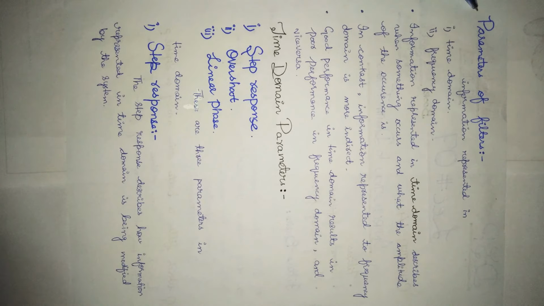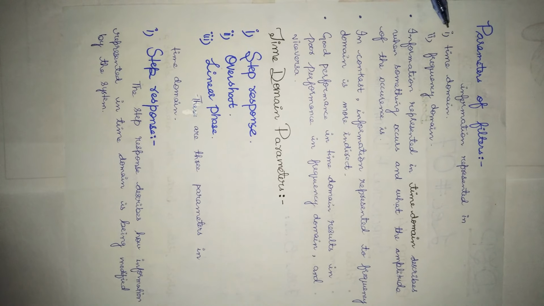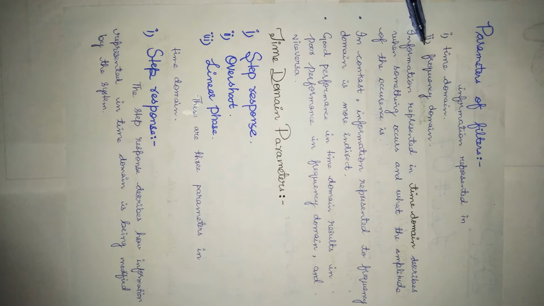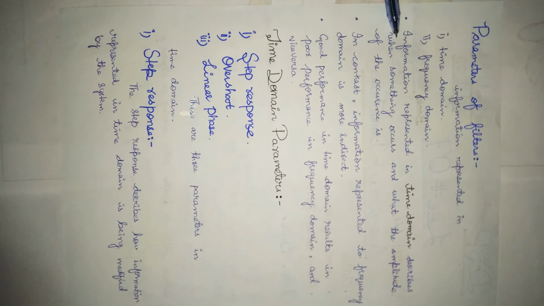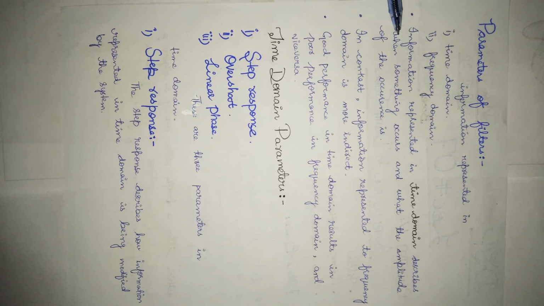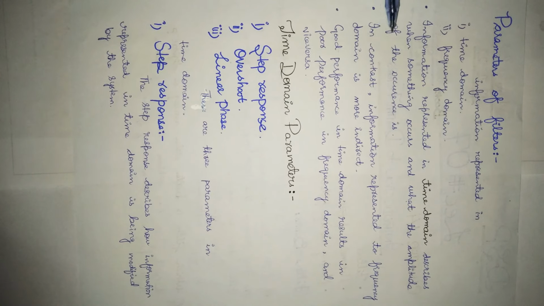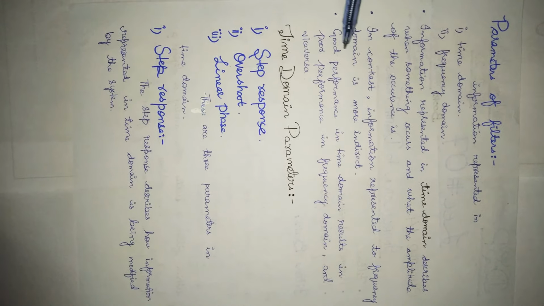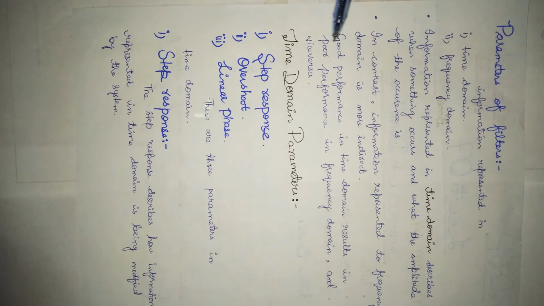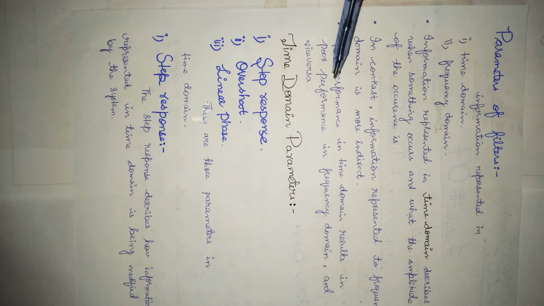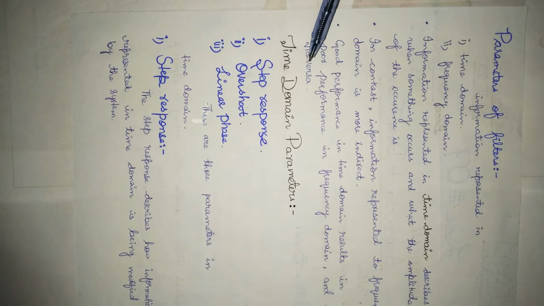Next is parameters of filters. Information is represented in the time domain and the frequency domain. Information represented in the time domain describes when something occurs and what the amplitude of the occurrence is. In contrast, information represented in the frequency domain is more indirect. Good performance in the time domain results in poor performance in the frequency domain, and vice versa.